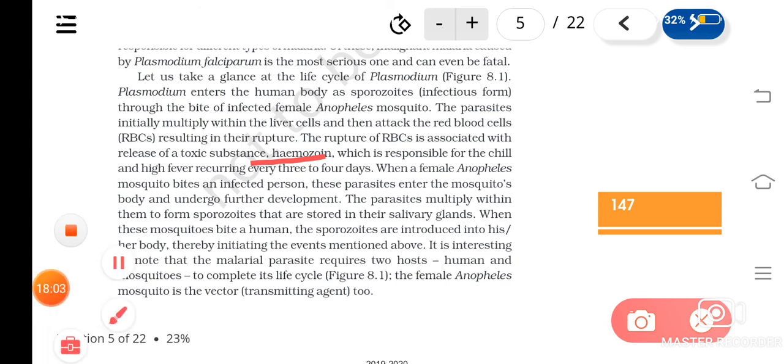Okay, so about malaria you understood now. The malaria parasite Plasmodium requires two hosts, the female Anopheles mosquito and the human being, and the female Anopheles mosquito also acts as a vector. So it performs two functions. One is that it acts as the second host, and it also acts as the vector. So I hope this much is very clear.